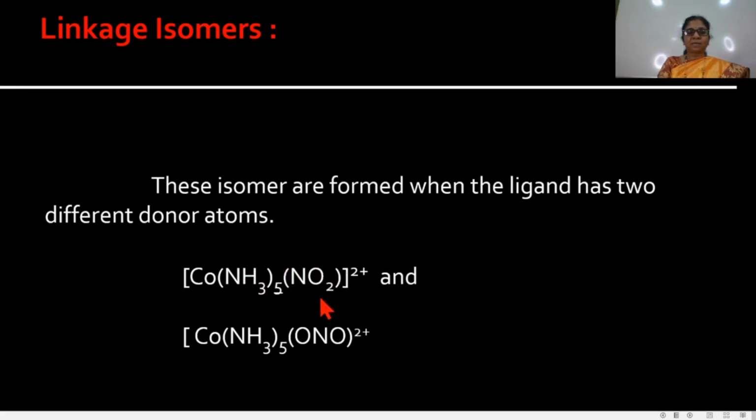In this complex, the NO2 group is attached through nitrogen, and in this complex the NO2 group is attached through oxygen, and therefore these two complexes are linkage isomers of each other. Only the difference is in the linkage of the donor atom. Now see the next.